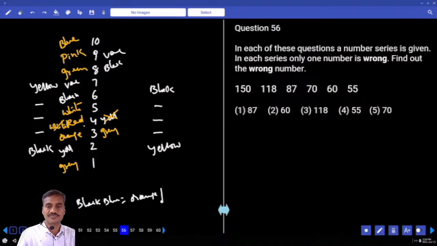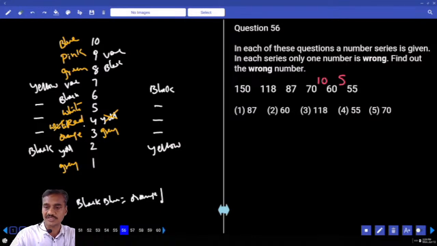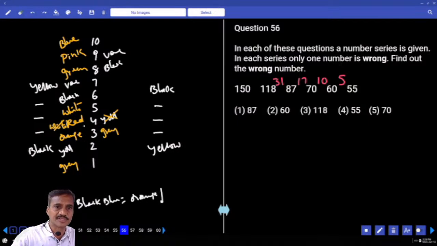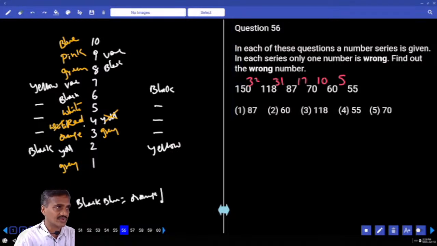Now in this 56, find out the wrong number. The numbers are in decreasing order, hence we need to start in the reverse order, isn't it? In the reverse order, the difference is 5. The next difference is 10. And 70 and 87, what is the difference? 17. And 87 and 118, what is the difference? 13 plus 18, that is 31, isn't it? And next, 118 and 150, what is the difference? 32. Then what is the wrong number?